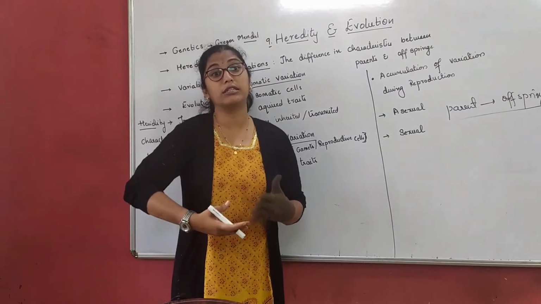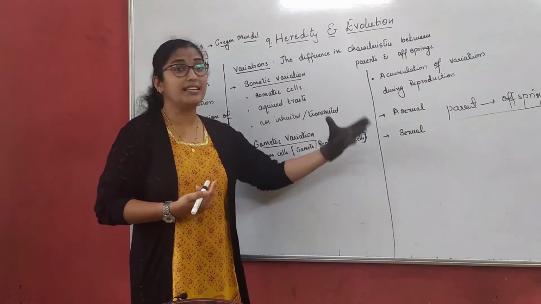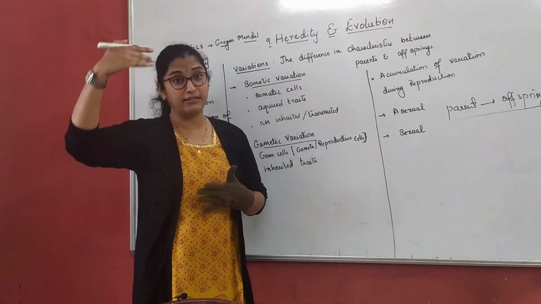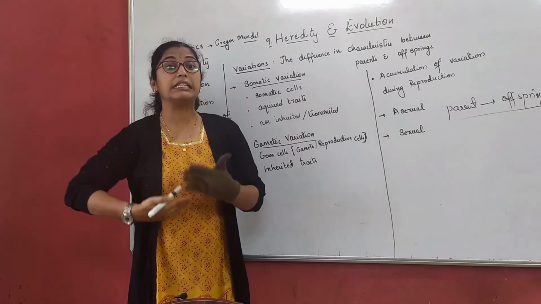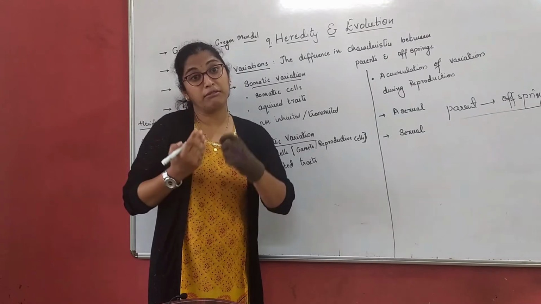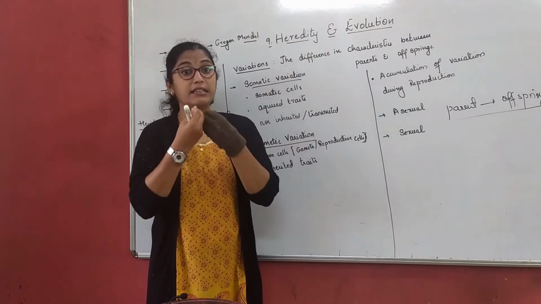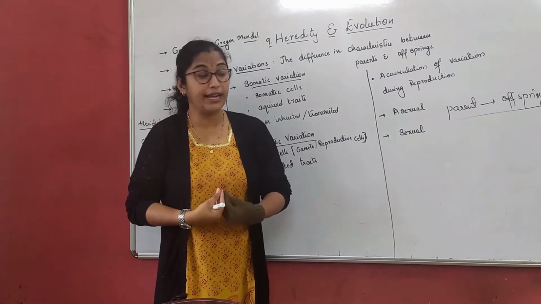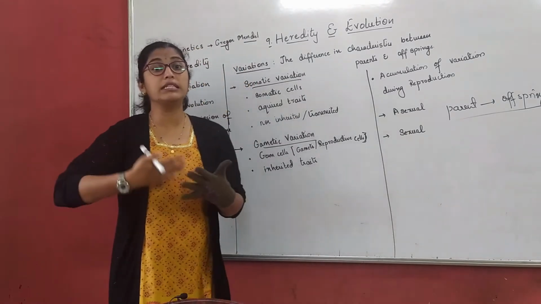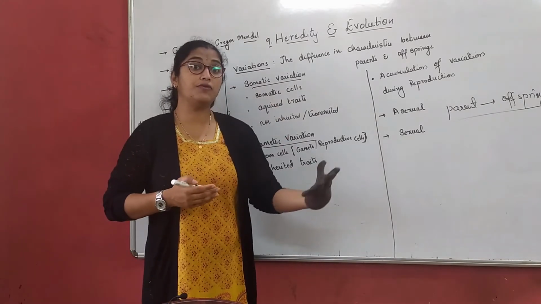We have got some from our mother, some from our father, and sometimes from our grandfather and grandmother, because our father might have got those characteristics from his father. So in turn, we are getting some of those characteristics, right?